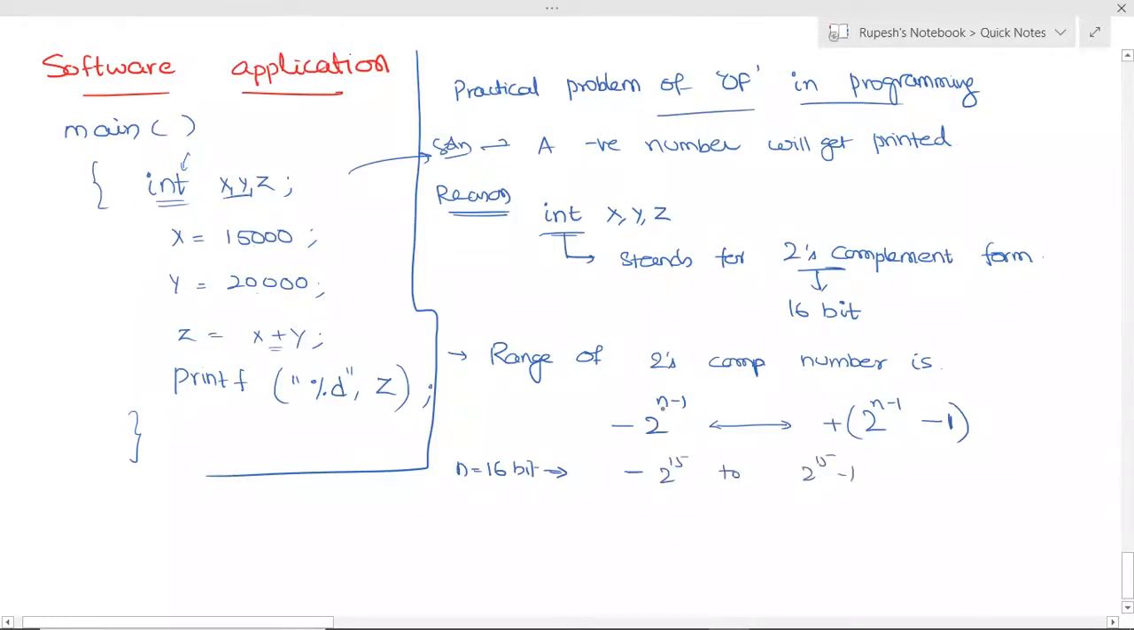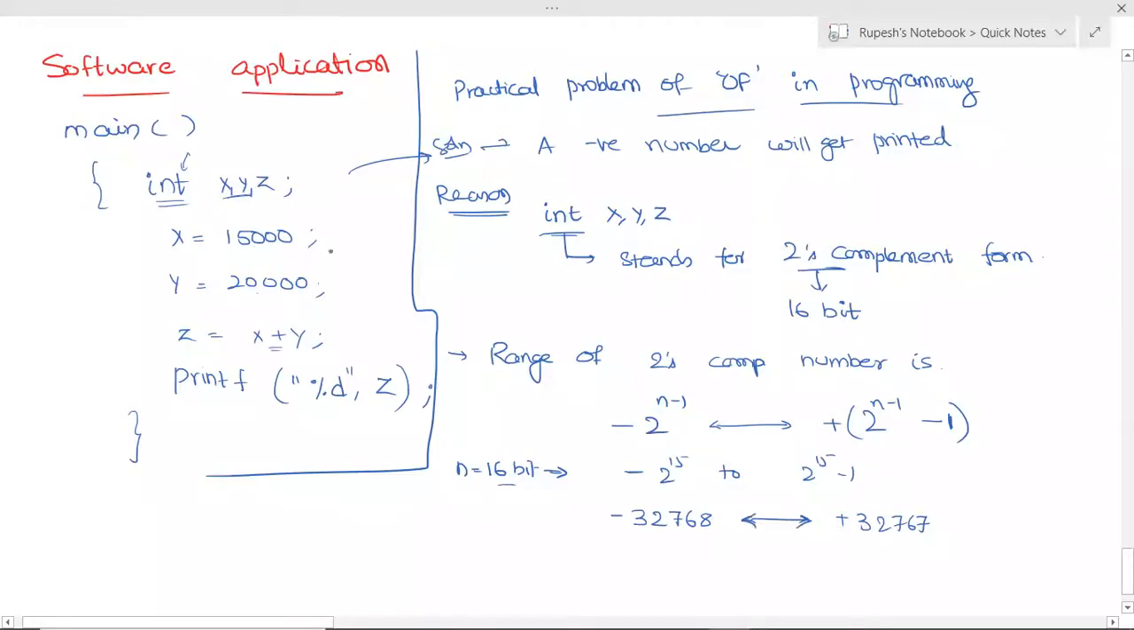In the previous case, when n is 4, minus 2 power 4 minus 1 is minus 8, plus 2 power 4 minus 1, that is 8 minus 1, is plus 7. So minus 8 to plus 7 will be the value. Here, minus 2 power 15 to plus 2 power 15 minus 1. So if n is 16, then the minus 2 power 15 value, if you check in the calculator, will be minus 32,768, and it will go till plus 32,767. So this will be the range.